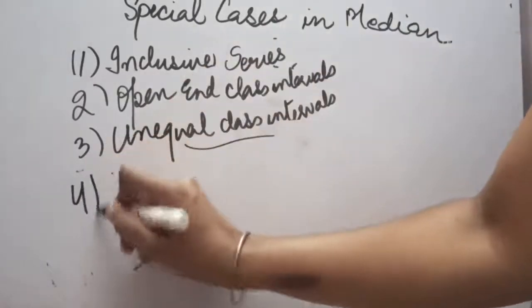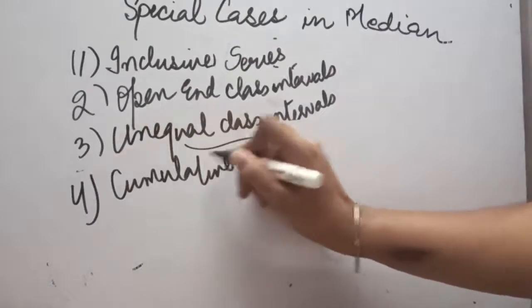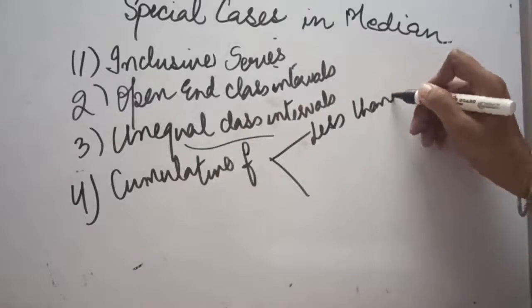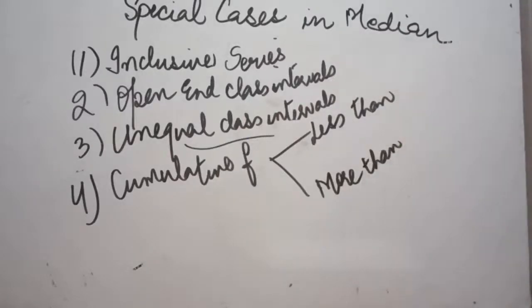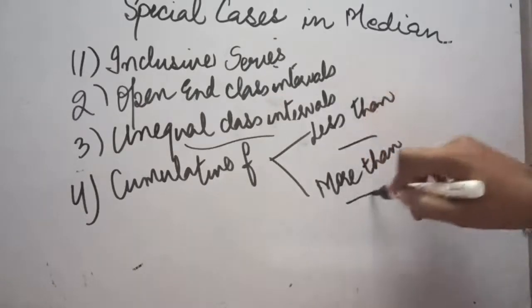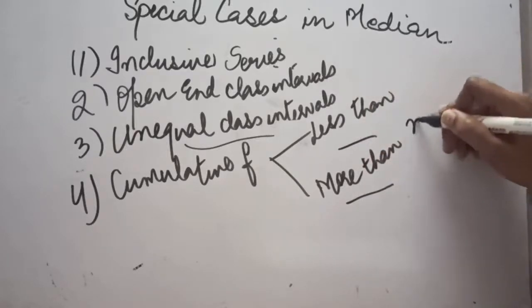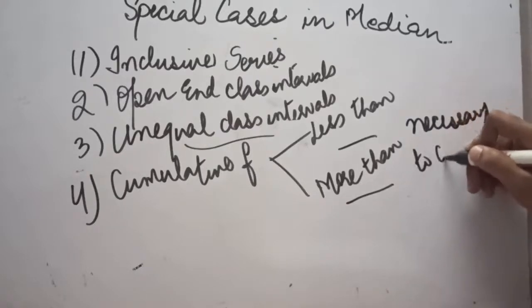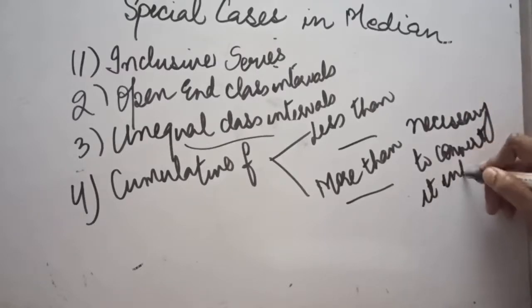Now the fourth type of special case is when you have been given cumulative frequency. That is, sometimes you have been given less than or more than questions. Two types of cumulative frequencies we have already seen in case of mean. So less than and more than series have been given. In case of calculation of median, it is necessary to convert it into simple f,